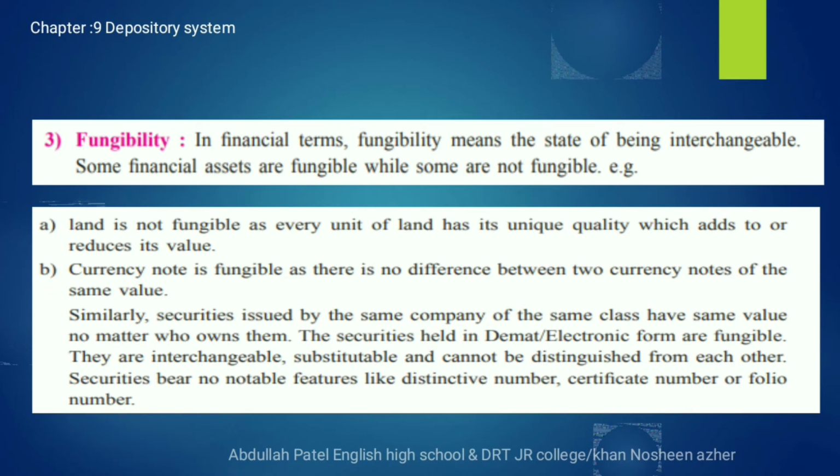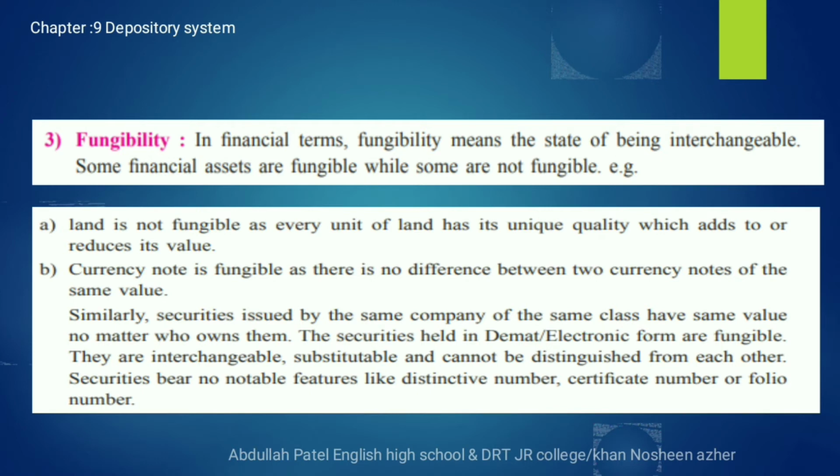Second point, in the B section, a currency note is fungible in nature as there is no difference between two currency notes of the same value. Whenever you compare notes of the same value, there is no difference between them, so it is fungible in nature. Similarly, the securities issued by the company have the same value and the same class.